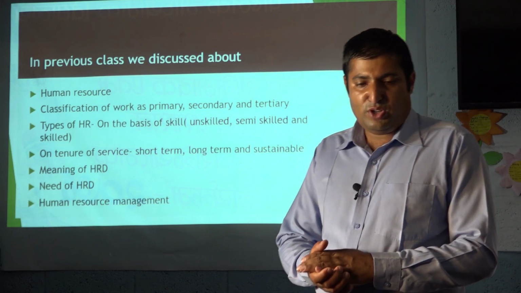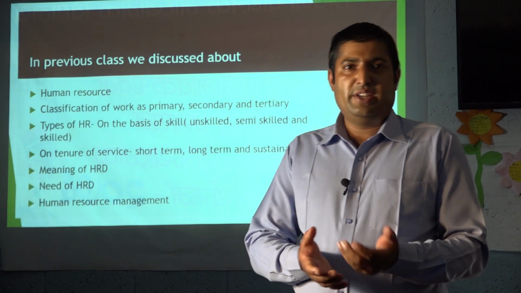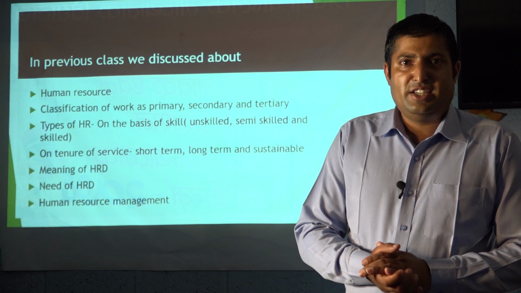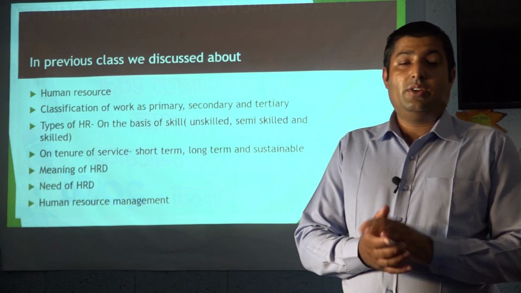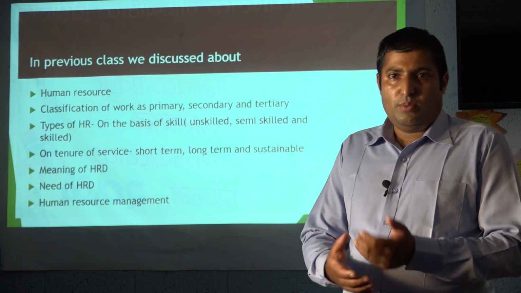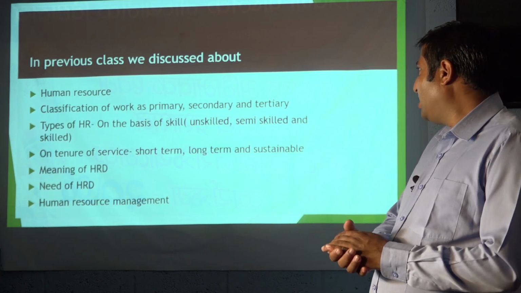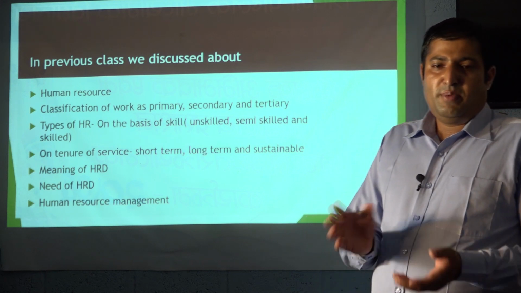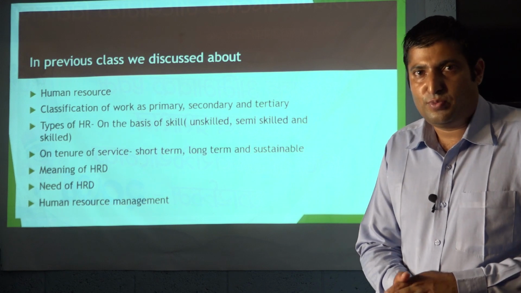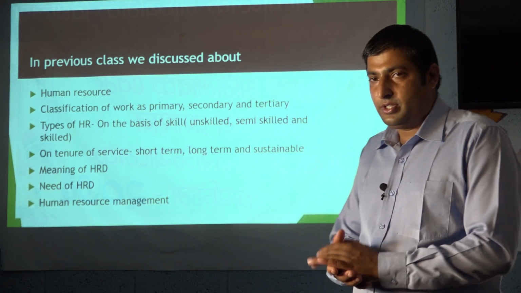Long-term human resource is employed for a certain period of time and then terminated after the completion of that period. And sustainable manpower, once equipped, their knowledge can be used forever. That type can be considered sustainable human resource.